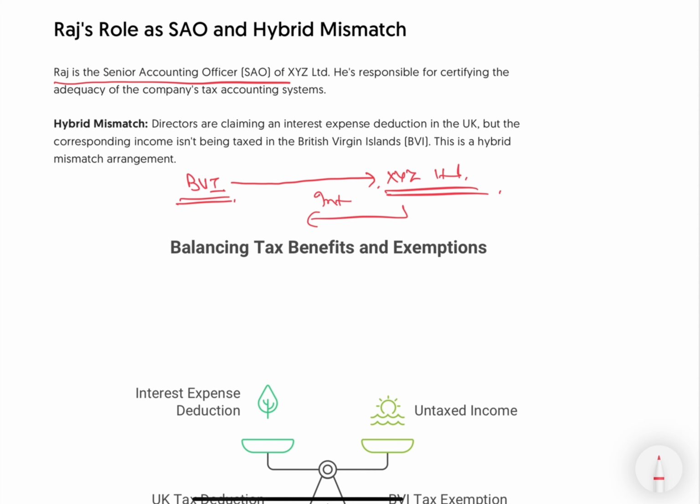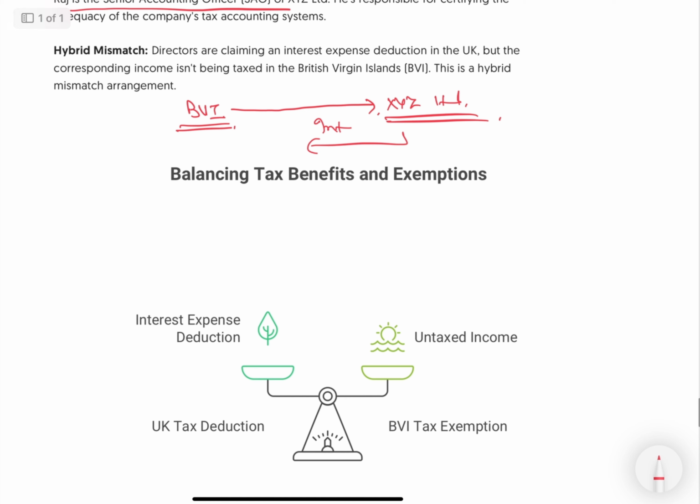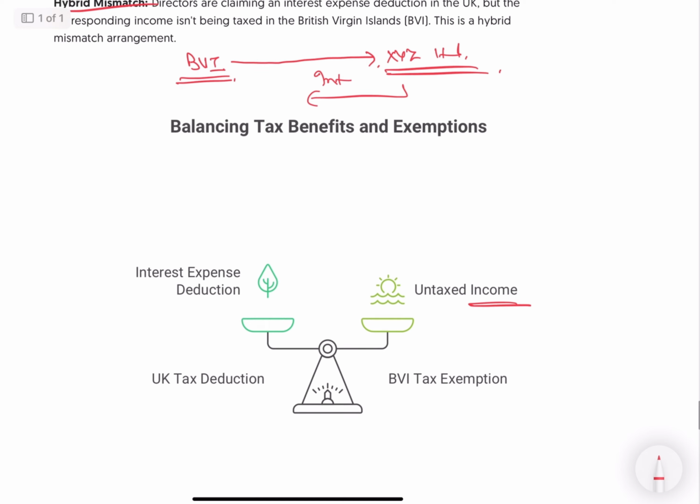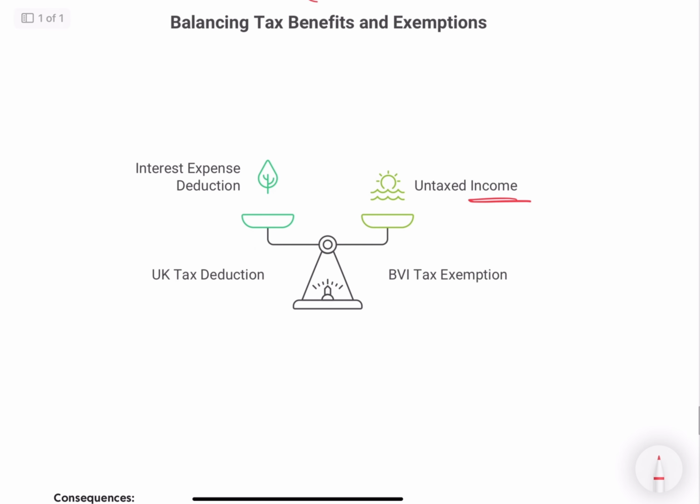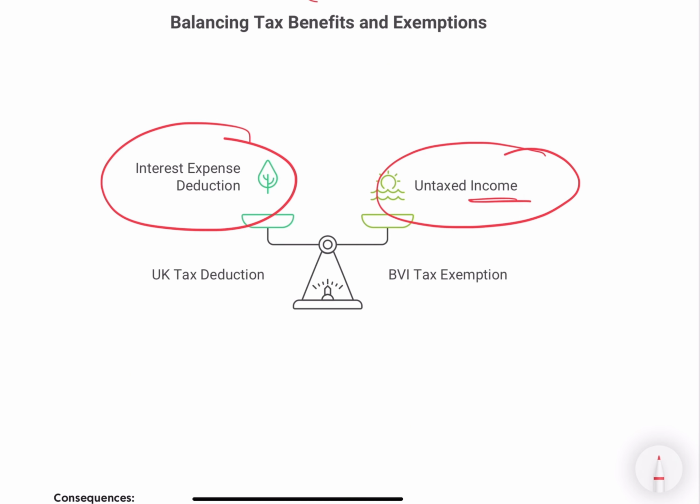Now, if that interest is not being taxed in the BVI as income, it will create a hybrid mismatch. As you can see here, an interest expense deduction is only allowed when that income is being taxed on the other side.